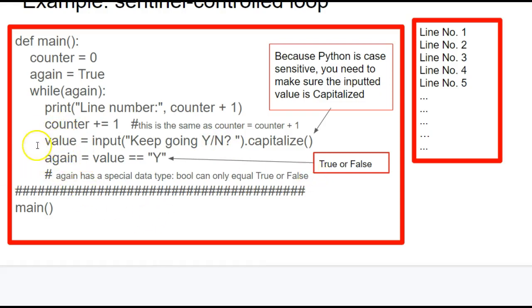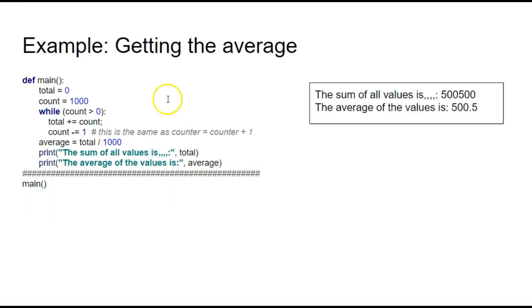So I'm going to make this condition true or false again. I'm going to say, well, this value equals a capital Y. Not a little y, but a capital Y. If that's true, again equals true. If that's false, again equals false. Go back up, test again. I will stay in this loop forever until the user presses Y. Once they do, the loop ends.